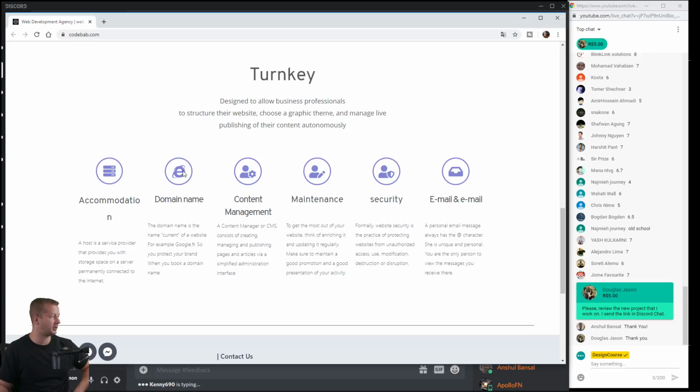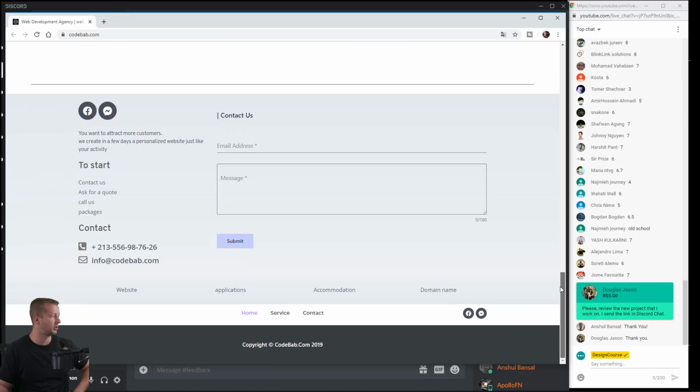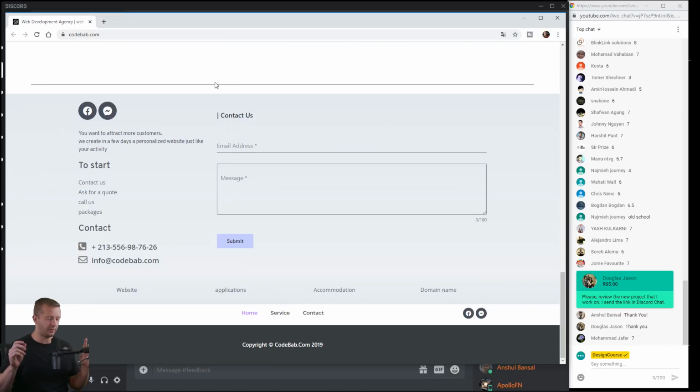All right, so I really like these icons that you have. The accommodation, obviously we have a problem there with how this is taking the end to the bottom. I'm not sure if that's an issue with the language that you're in or whatever, but it is an issue here, obviously for people who speak English. Right here, too many borders. That's the immediate thing I noticed. There's a border here randomly. This line, just get rid of that completely. Outside of that, this is a good left column, pretty solid right here.